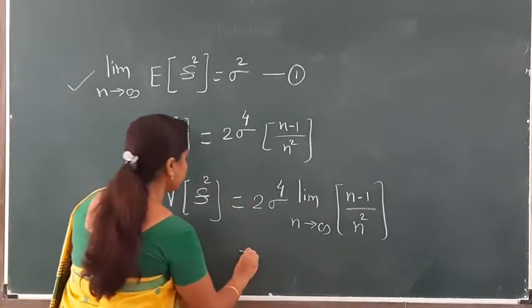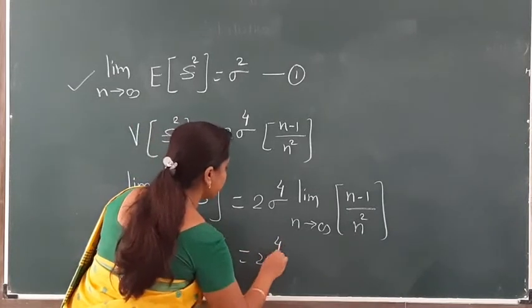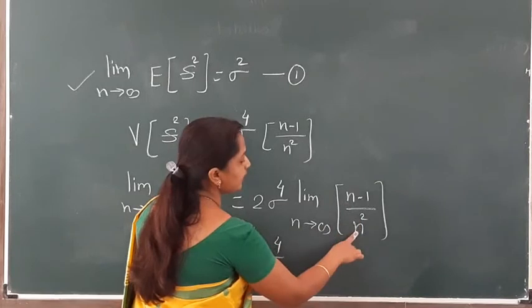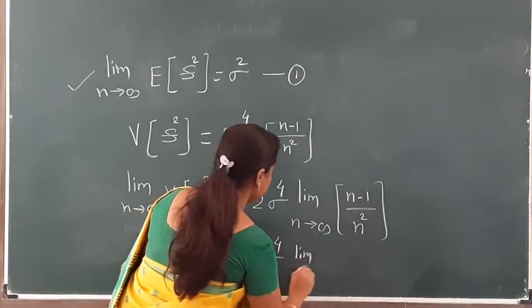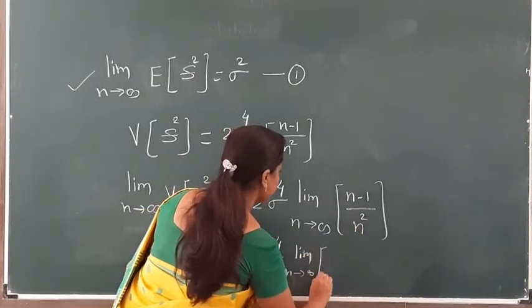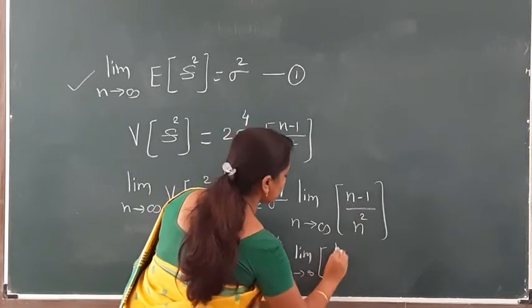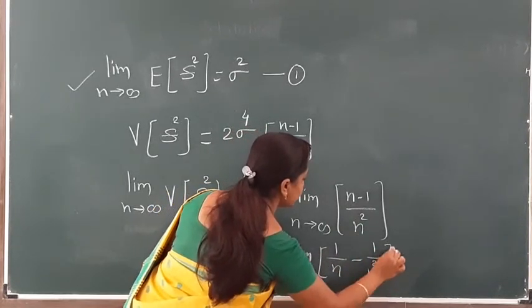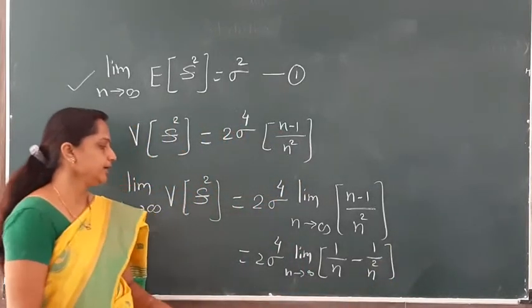Okay, so which is equal to 2 sigma raised to 4. We take limit of this quantity, n divided by n square. I write down here again, n divided by n square means here 1 upon n minus 1 upon n square, and n tends to infinity.